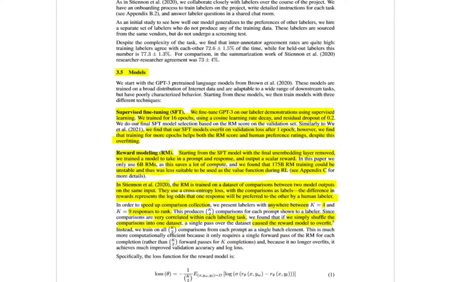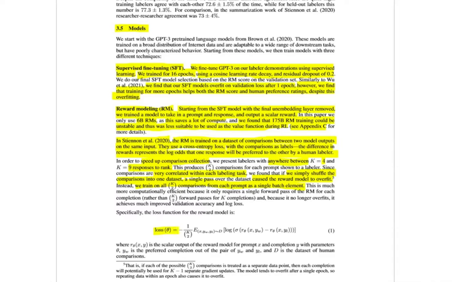So what they do instead is train on all comparisons from each prompt as a single batch element. And this is the loss function that they use to train the reward model. It's very nice for them to share it; usually OpenAI doesn't do that. Here the loss is computed as the difference between the rewards given by the reward model for prompt x between the preferred completion y_w and the other completion y_l.